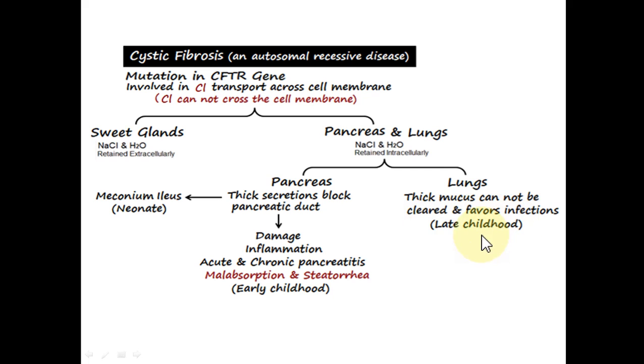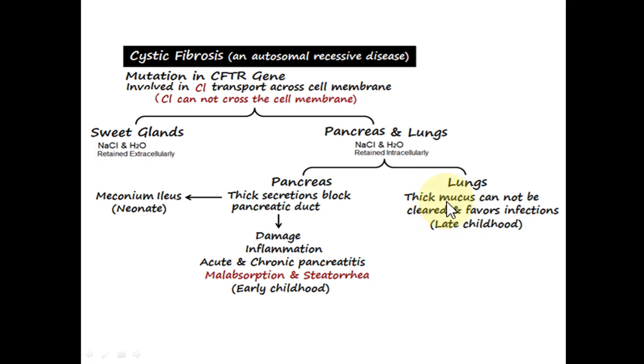Now what happens if this mucus becomes very thick, as occurs in cystic fibrosis because of lacking chloride, sodium and water? It will become so thick that the cilia are unable to clear this mucus, and it will be retained in the respiratory airways.